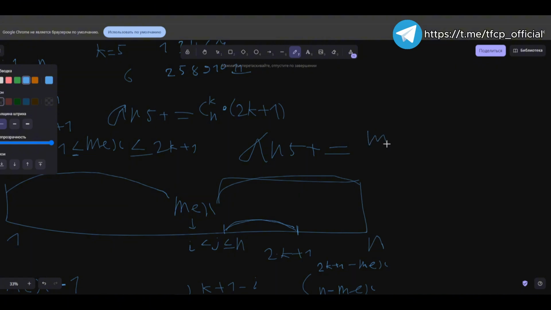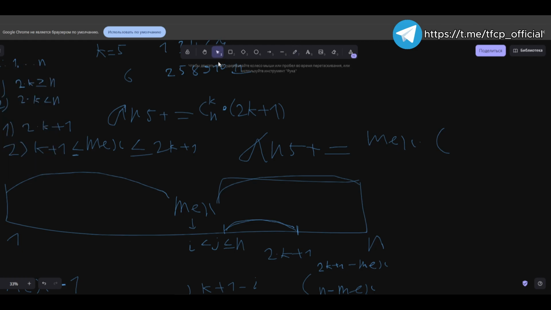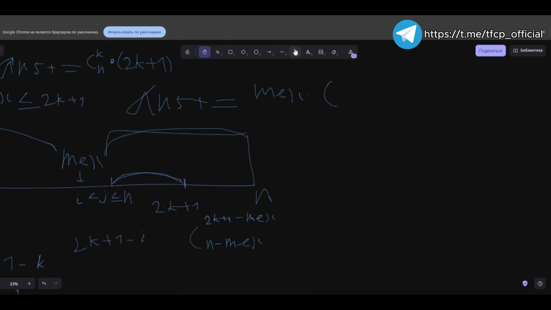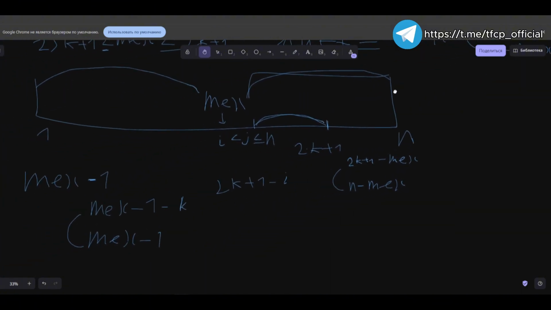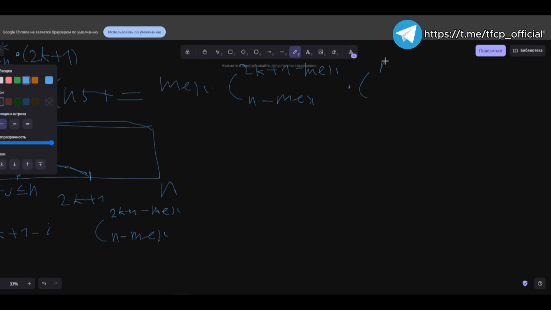Plus, to calculate the result, you need to first multiply the value by the total number of possible combinations that we have chosen from the available options, and it will result in a value of 2k plus 1 minus the mech, and minus the result of the operation of mech multiplied by the variable mech, minus 1 minus k here. Here will be, yes, and definitely minus 1, definitely.